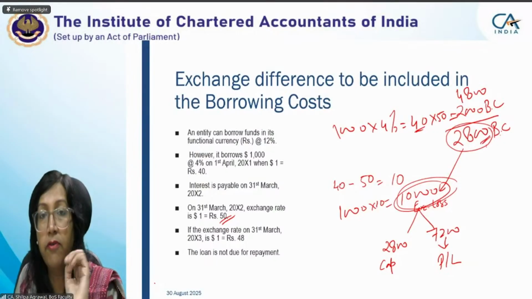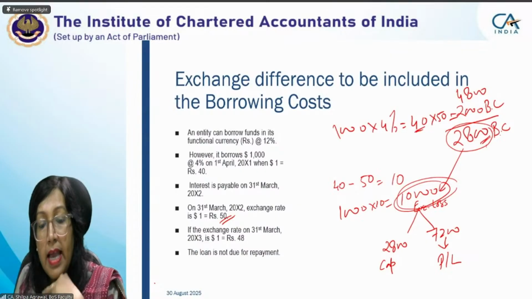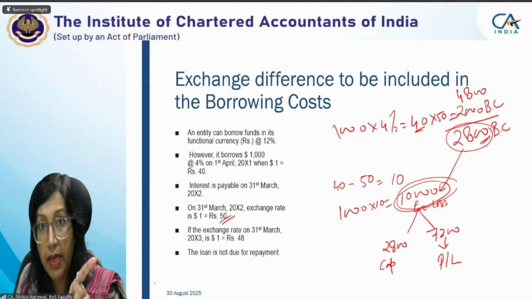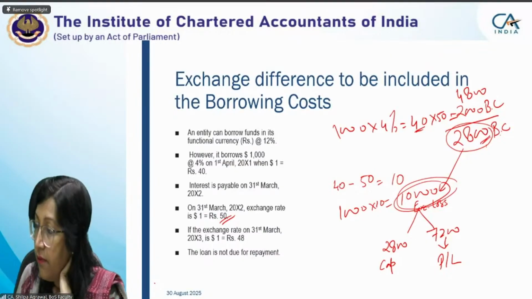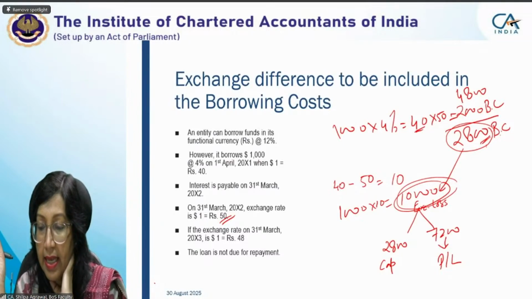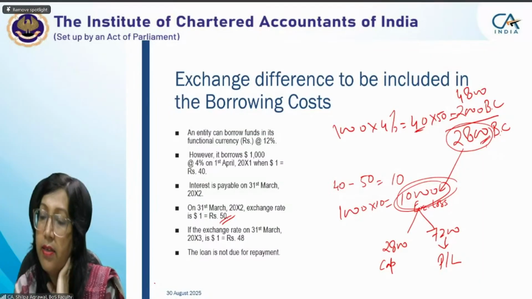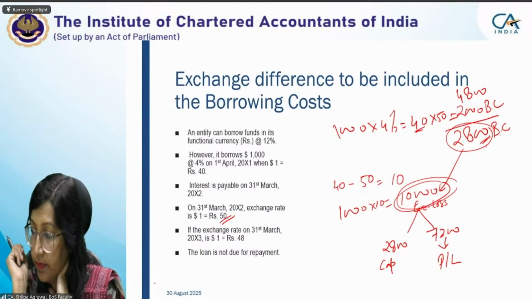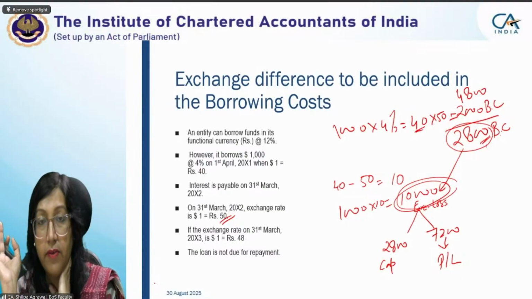Changing some of the information in the scenario before moving on, what would be the journal entry? For example, we have a qualifying asset which we have to capitalize. What would be the journal entry at the beginning and at the end? I want to understand this, students. When we are borrowing the funds for a qualifying asset, say an asset of 1 lakh rupees, what would be the entry at the time of taking the borrowing, when the entire borrowing is used for construction of the asset?